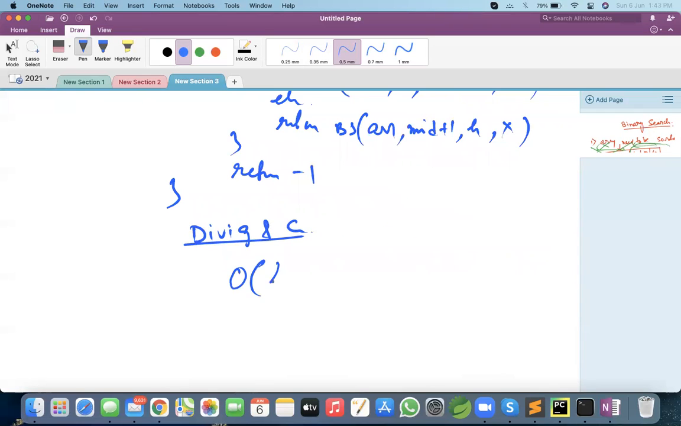The complexity of binary search is order of log n, which is better than order of n. Better means it will take less time. That's why binary search is better than linear search. But remember, it has a problem: the array needs to be sorted. If the array is not sorted, this is not going to work. Clear? Thank you.